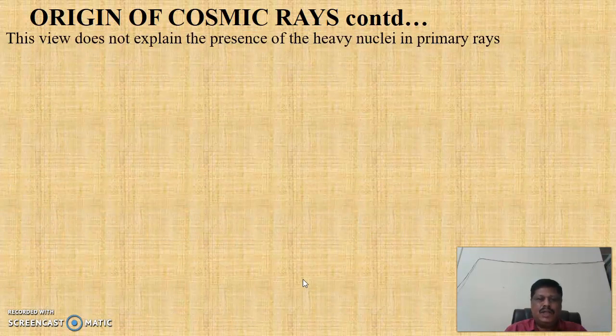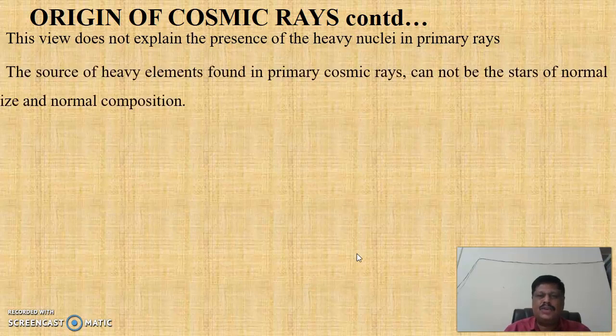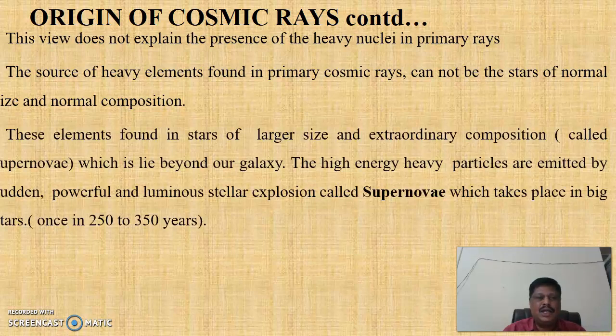This view does not explain the presence of the heavy nuclei in primary cosmic rays. The source of heavy elements found in primary cosmic rays cannot be stars of normal size and normal composition. These elements are found in stars of larger size and extraordinary composition called supernovae, which lie beyond our galaxy.